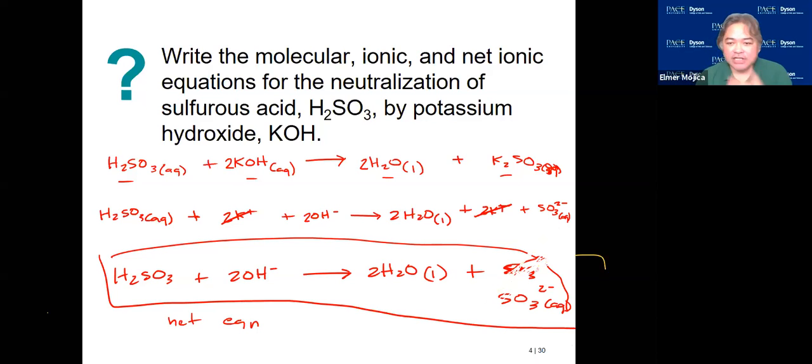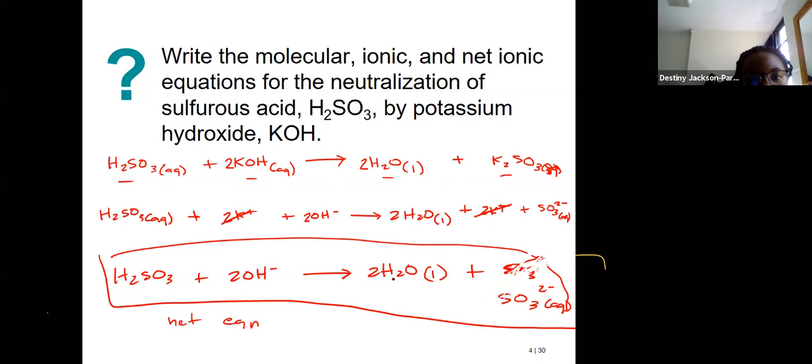So you start with everything as molecules, and then you break down anything that can dissociate or ionize if you have an ionic compound. So for this case, you have the KOH and the K2SO3. And then during that time, you identify if there are spectator ions. Spectator ions are ions that are present on both sides. So in this case, it's just K+.